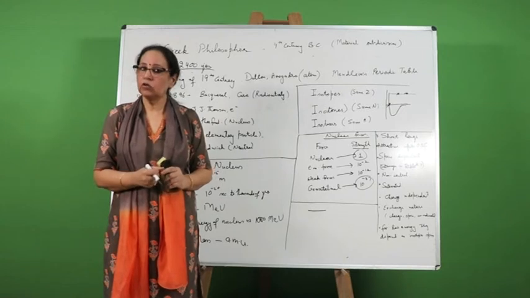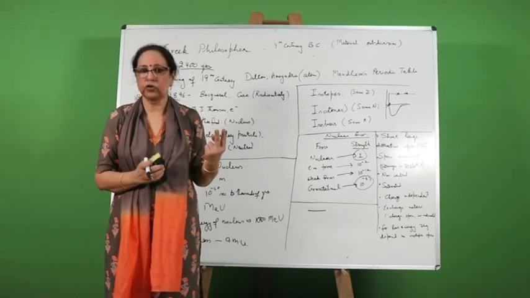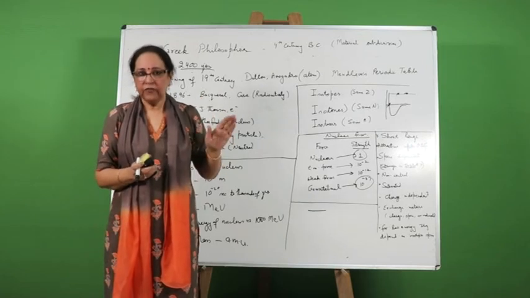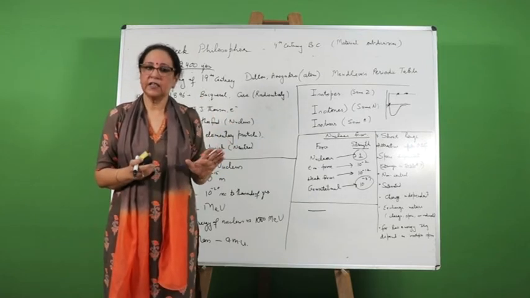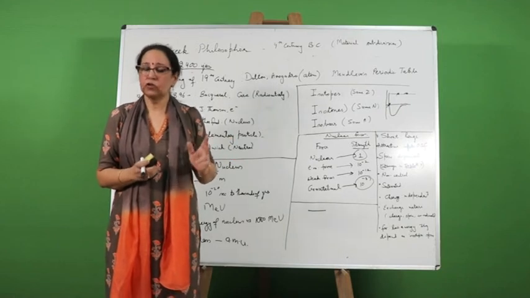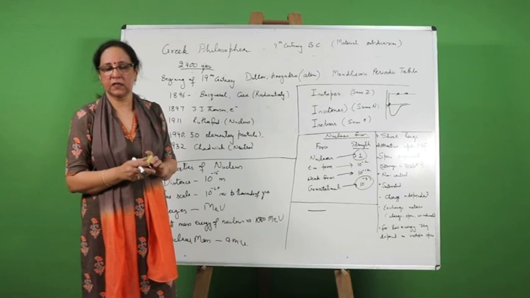Deuteron means nucleus of deuterium. It has one proton and one neutron. That means if we study the deuteron, we will be able to study the interaction between a proton and a neutron. So the deuteron system is a really important system in nuclear physics.